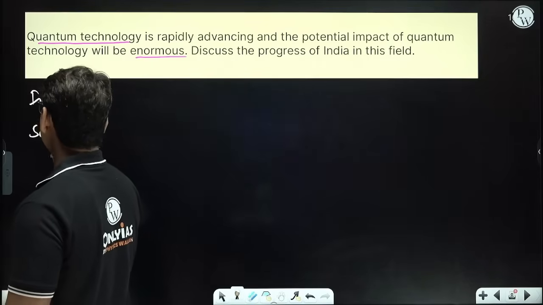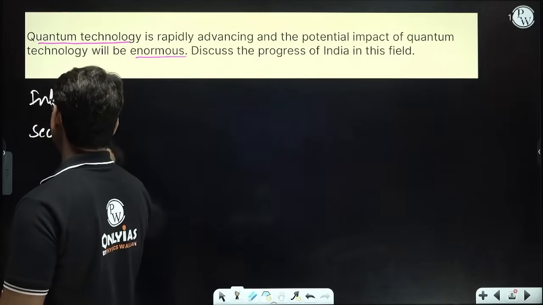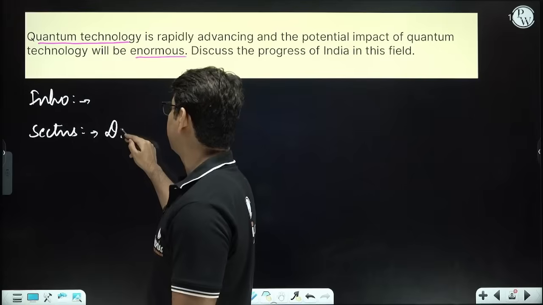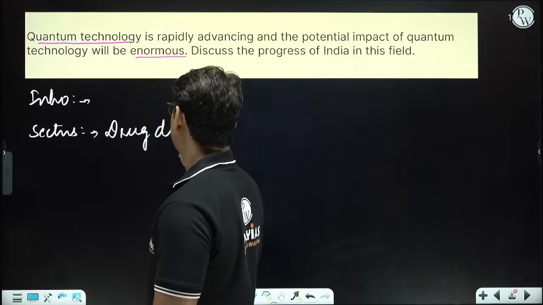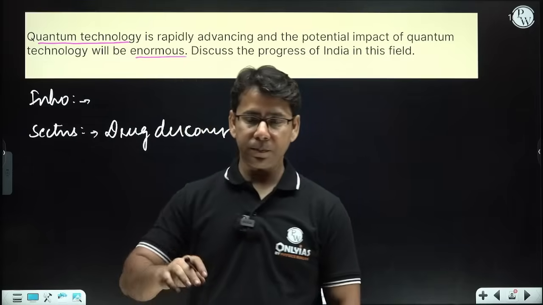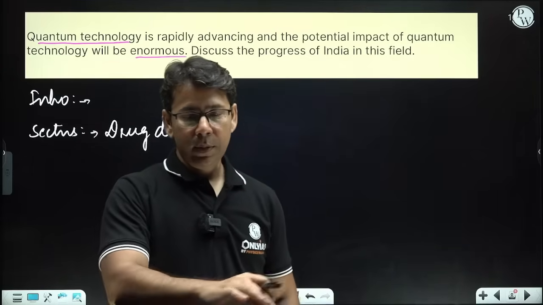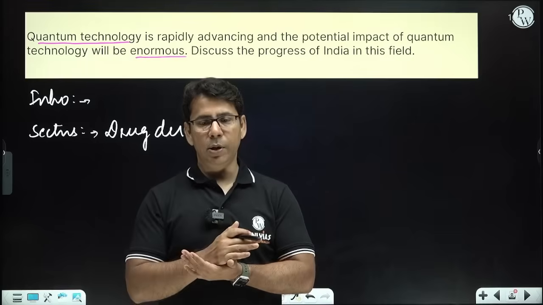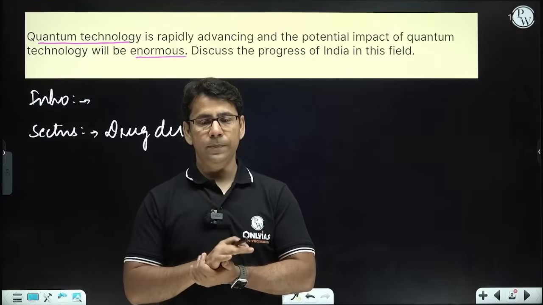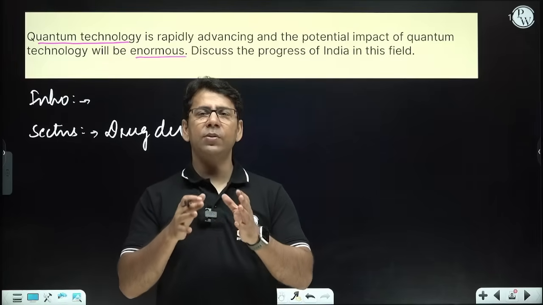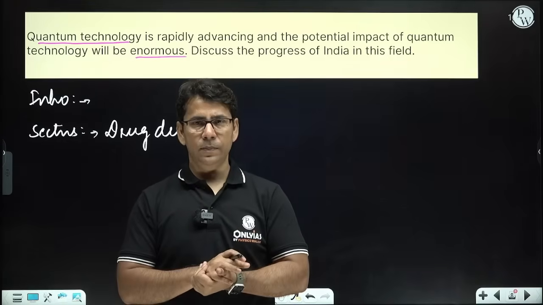So for sectors of advantage we can write, like it can be used in drug discovery, right? Because a quantum computer can simulate molecular interaction with high accuracy. So molecular interaction simulation can be done with the utmost accuracy.